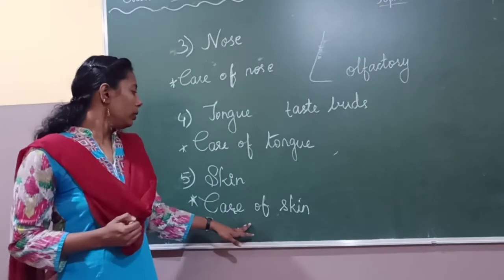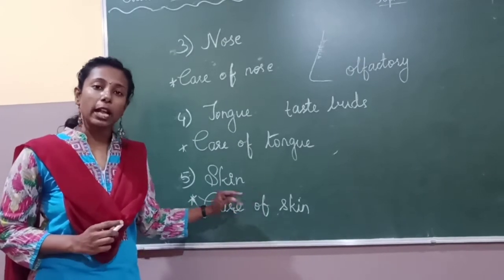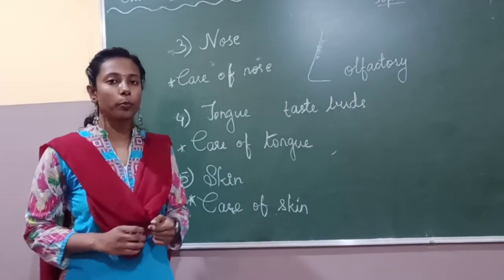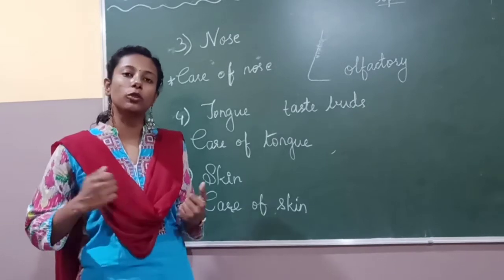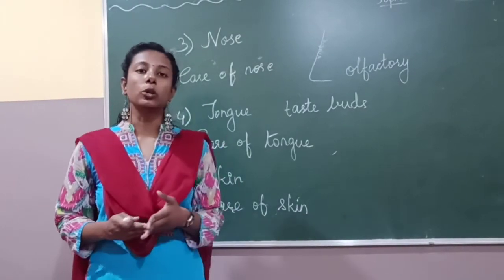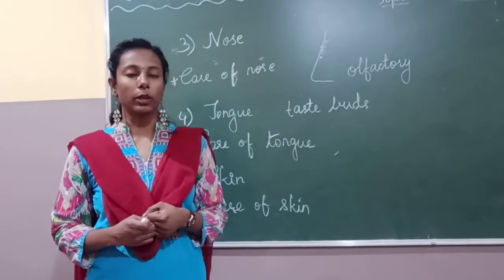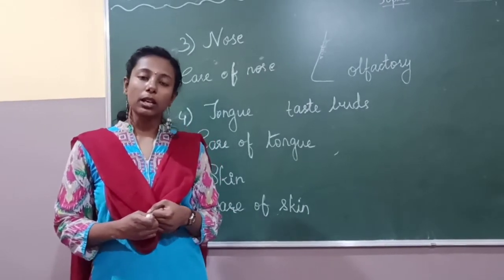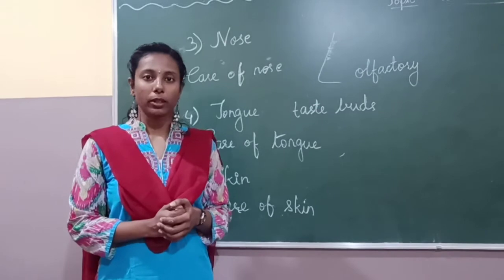Okay. Now, also skin helps to remove waste. Skin has lot of pores in it, which helps to remove the waste material from our body. It also has sweat glands within it. That is the reason we sweat a lot.